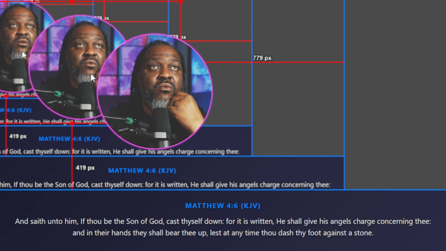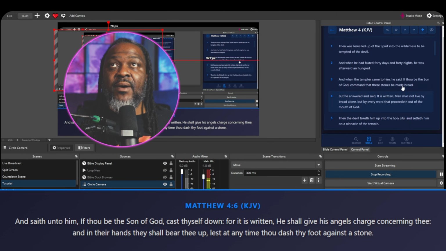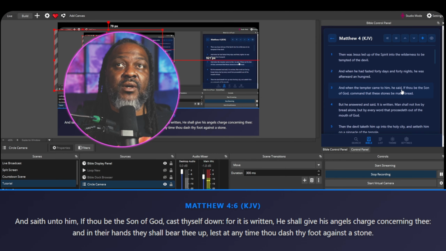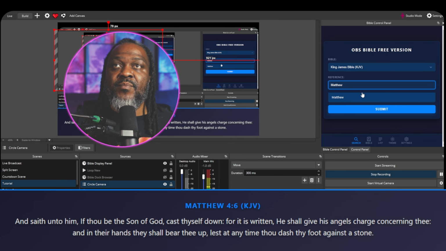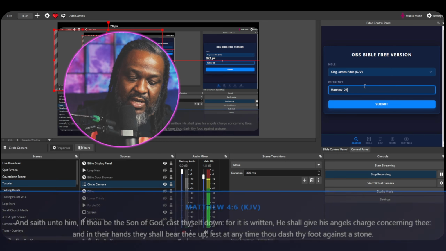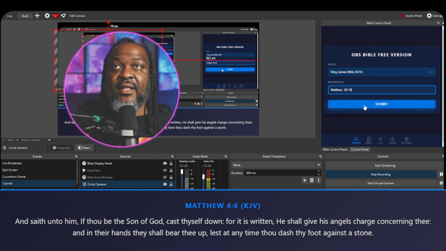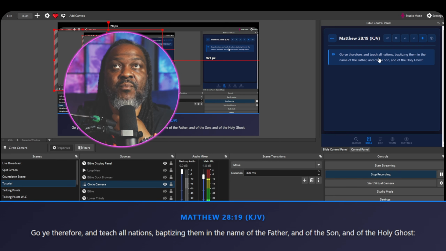So this is a really, let me go off this Zoom page right here. I'm going to move this over so I can. So actually, this is a really cool tool. Let me go back to Bible real quick. Let me go to search. I guess you could just pull up the book, but let me see if I pull up 28 and 19. Will it just go to that and go to submit? Yeah. So you can pull up one scripture at a time and it comes right up.